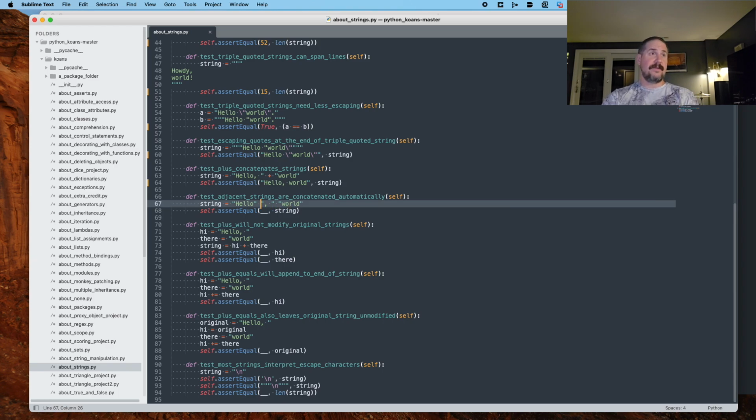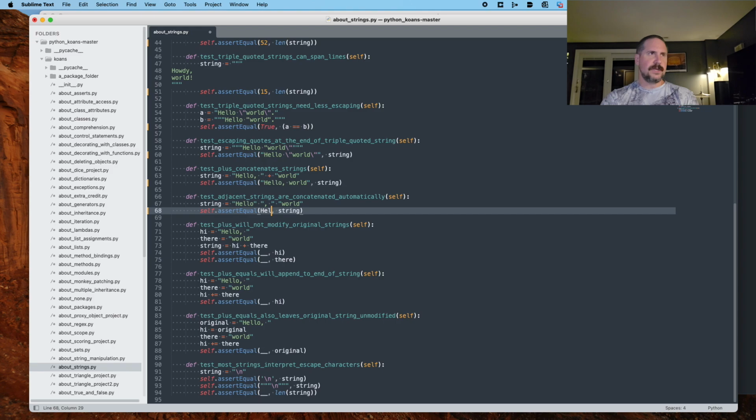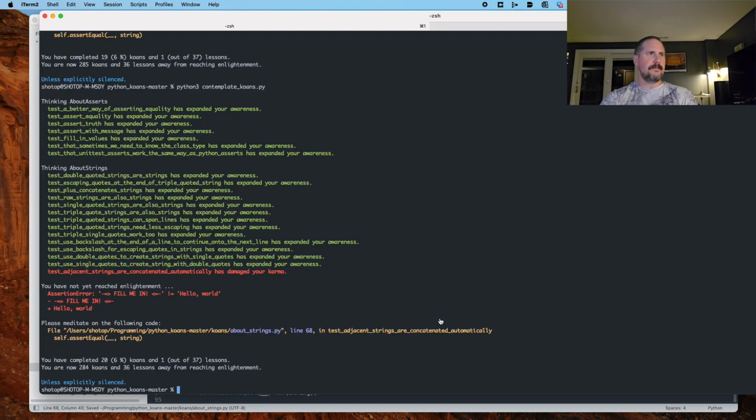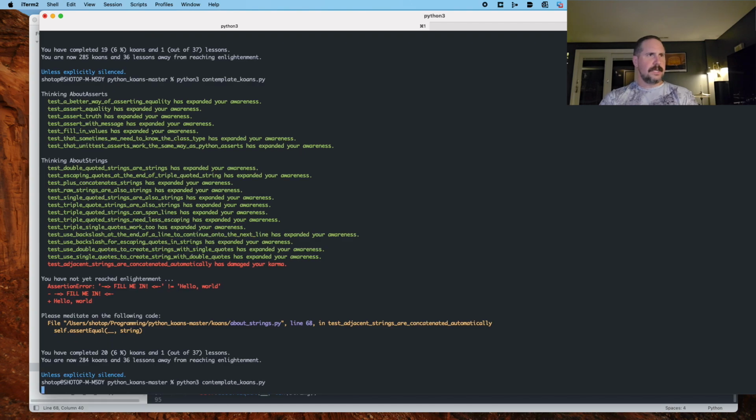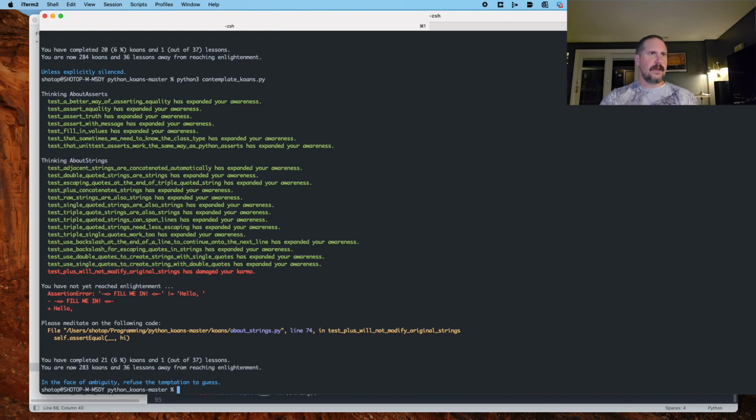That's kind of crazy. I've never seen that in Ruby. So I assume this is going to result in hello, comma, space, world, double quote. Let's see if those are equal and the concatenation occurred automatically. It looks like it did. All right, line 74, we're making it.